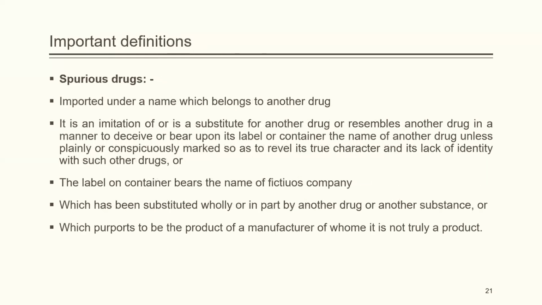Then what is a spurious drug? Now it is either imported under a name which belongs to another drug. It is an imitation, imitation means mimicry kind of thing.